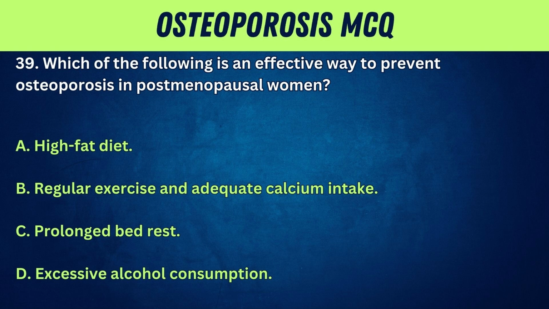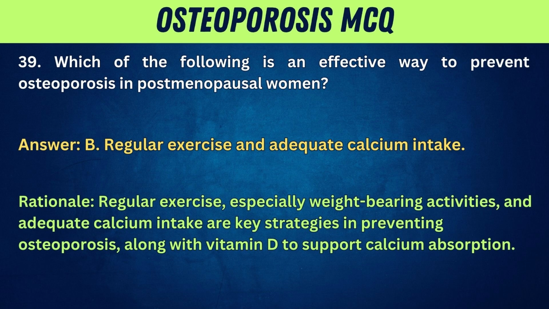39. Which of the following is an effective way to prevent osteoporosis in postmenopausal women? A. High-fat diet. B. Regular exercise and adequate calcium intake. C. Prolonged bed rest. D. Excessive alcohol consumption. Answer: B. Regular exercise and adequate calcium intake. Rationale: regular exercise, especially weight-bearing activities, and adequate calcium intake are key strategies in preventing osteoporosis, along with vitamin D to support calcium absorption.